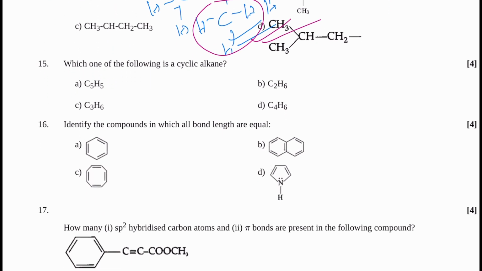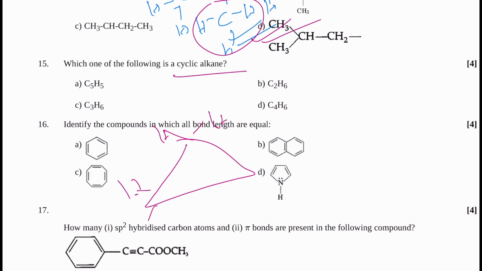Next, which one of the following is a cyclic alkane? Cyclic alkane. Here C5H5 is given, C3H6 is given. If I write C3H6, this one, with hydrogens. So C3H6. So option C, 15. So option C, directly we can say cyclo.